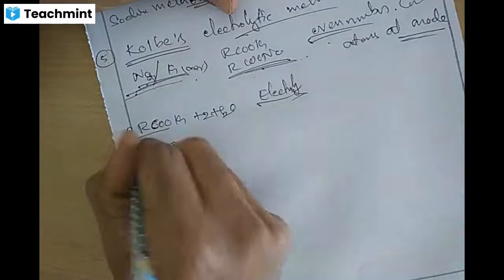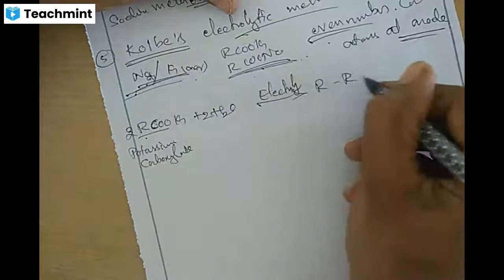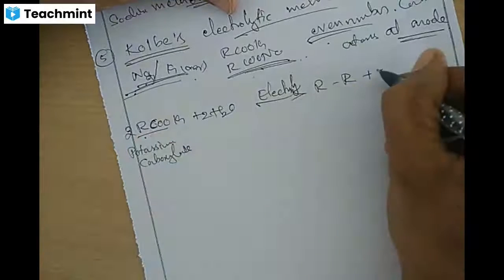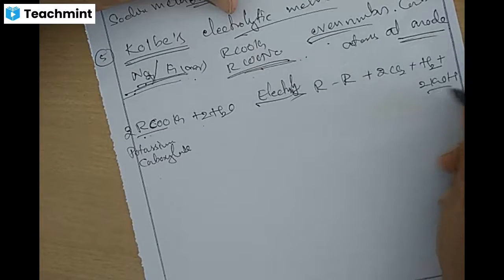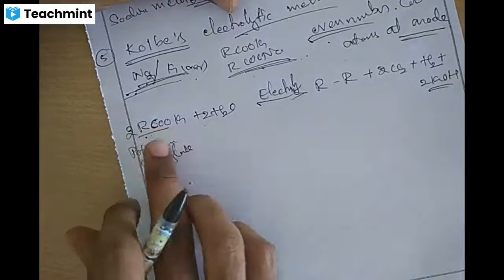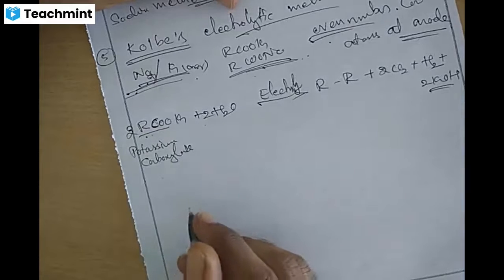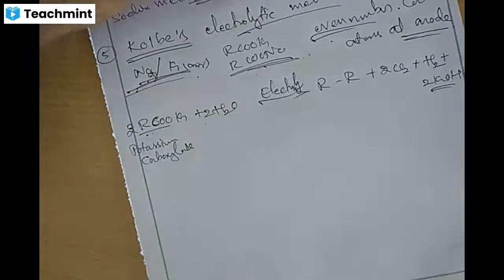Two molecules of this will give R and R with the liberation of carbon dioxide CO2, with the liberation of hydrogen H2, and forming potassium hydroxide KOH. 2RCOOK plus H2O under electrolysis.